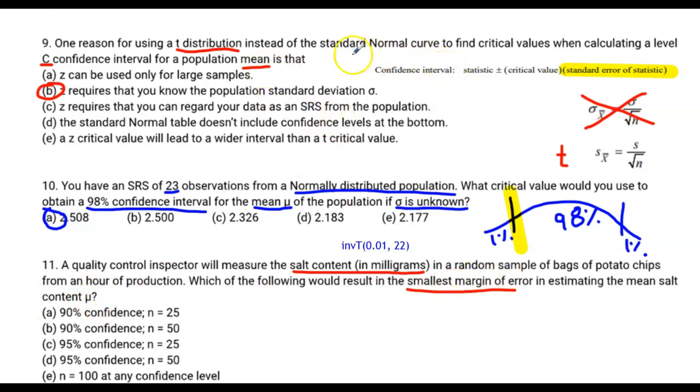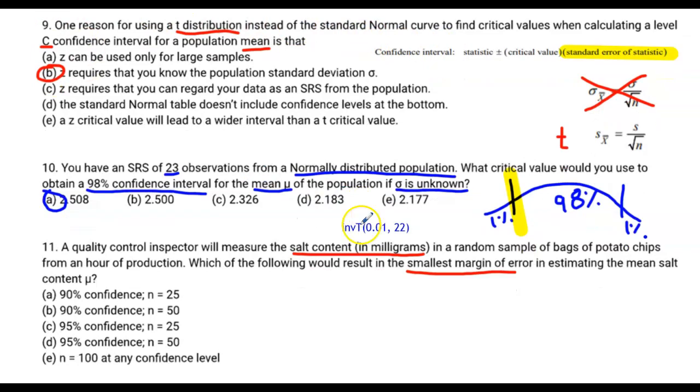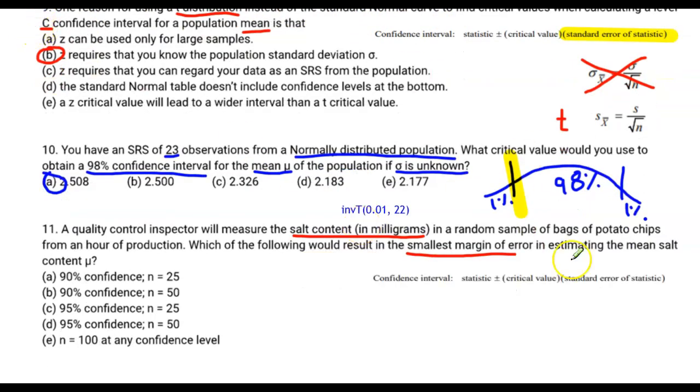I hate to keep bringing it back to the confidence interval formula, but we're going to use it again. We want this entire thing, this margin of error, to be as small as possible. So we need this critical value to be small. We could have the standard error be small as well, which means if we want the standard error to be small, we could get the sample size to be larger. There's a couple of different ways that we can get this margin of error to be small.